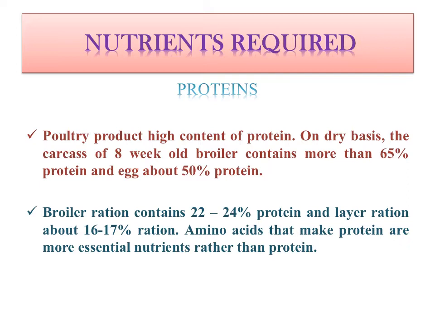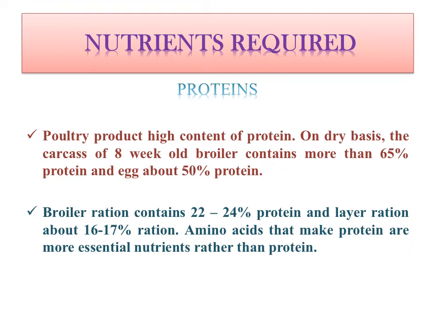Now let's discuss the proteins. Poultry products have a high content of protein. We all know that as compared to agriculture crops or products, generally animal products contain a high amount of protein, especially poultry meat and egg. On dry basis, the carcass of an 8-week-old broiler contains more than 65% protein and egg about 50% protein.